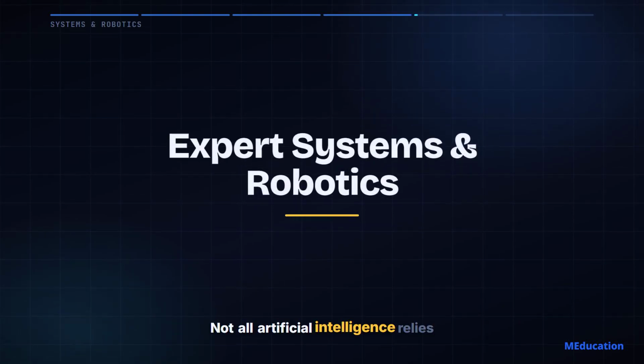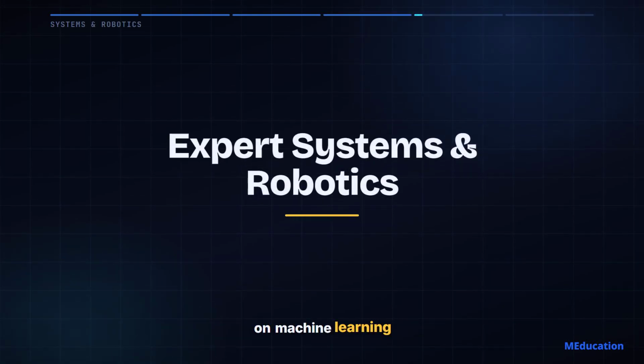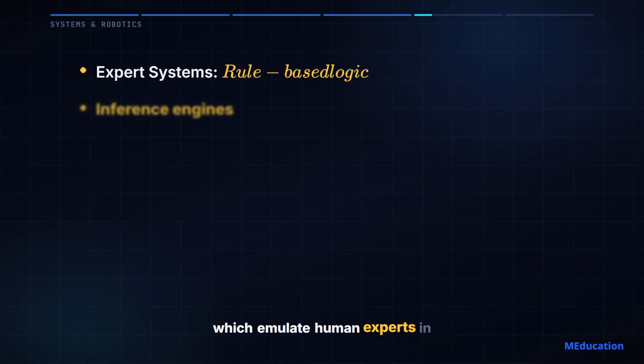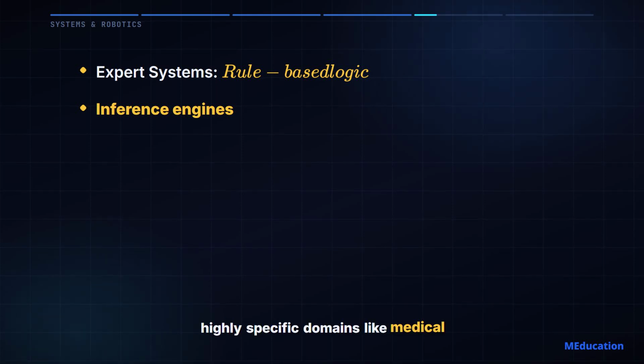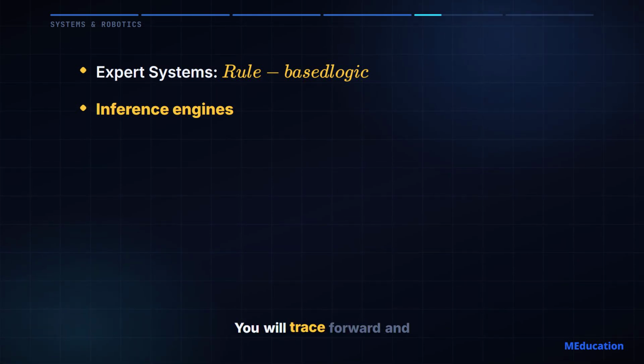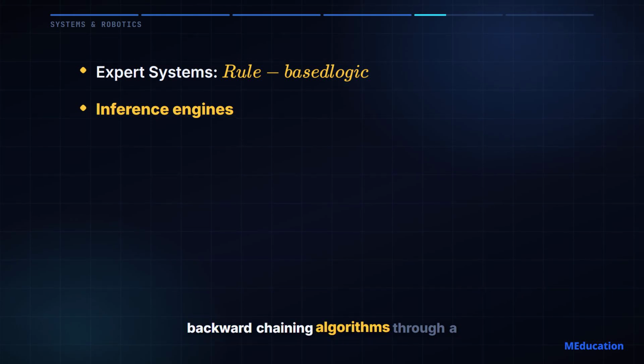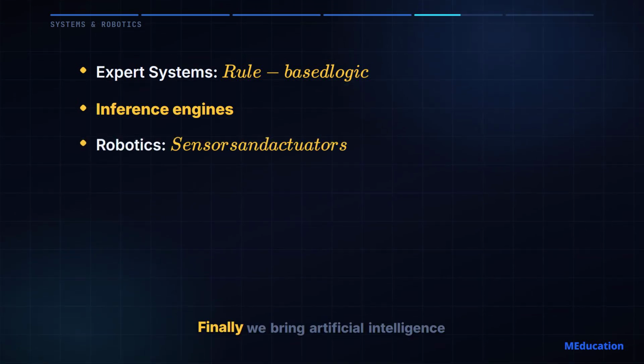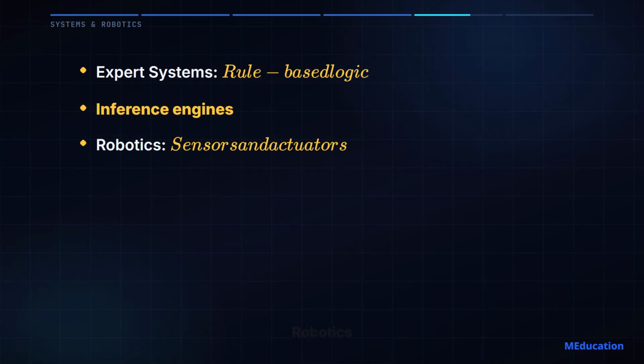Not all artificial intelligence relies on machine learning. You will explore expert systems, which emulate human experts in highly specific domains like medical diagnosis. You will trace forward and backward chaining algorithms through a rule base to see exactly how an inference engine reaches a conclusion. Finally, we bring artificial intelligence into the physical world with robotics.